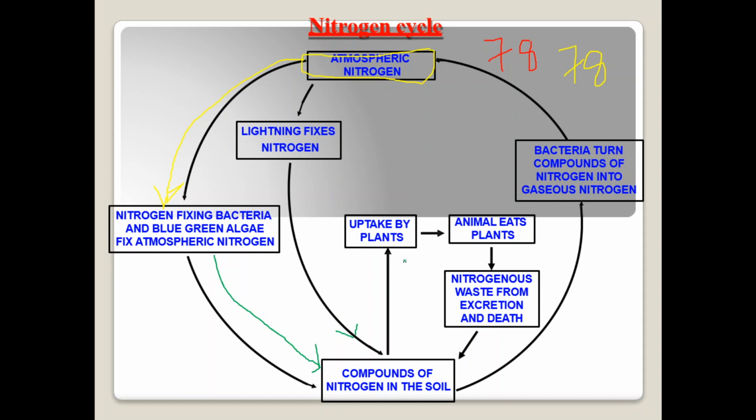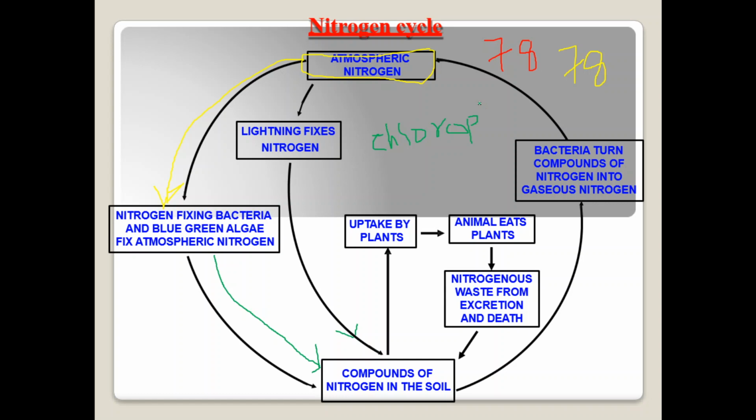Okay, you may ask, sir, why do plants take nitrogen? Because nitrogen is a major component in chlorophyll. What is chlorophyll? Chlorophyll is a green colored pigment present in plant leaves. With the help of chlorophyll only, plants capture sunlight.